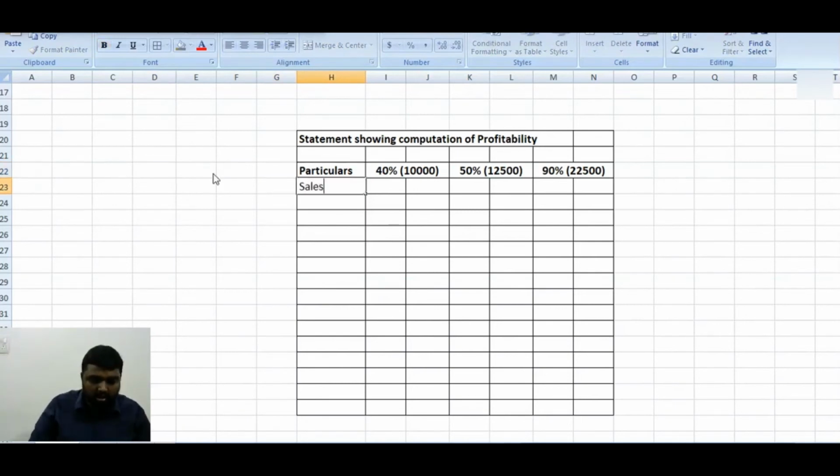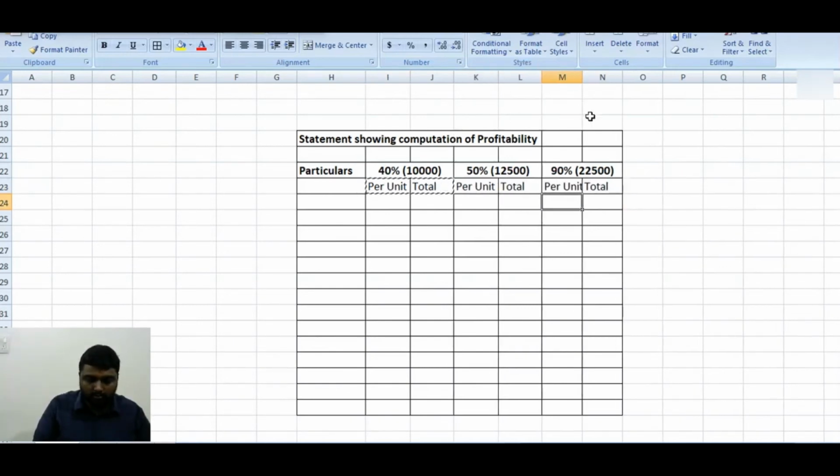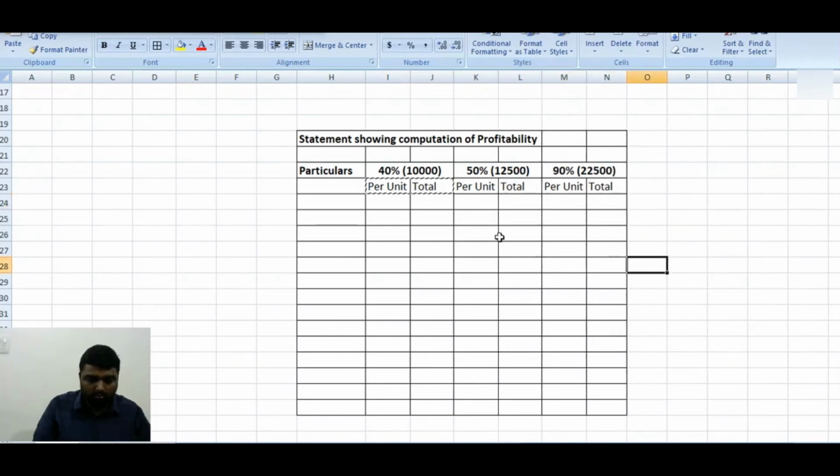So we will start. First, sales. This is the per unit column, and this is called the total column. So first will come